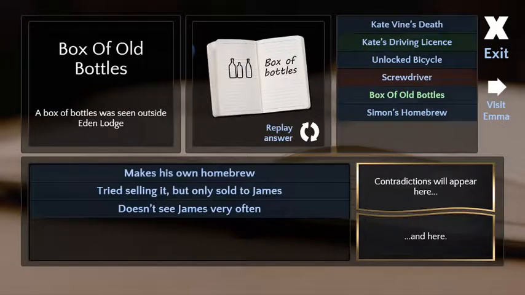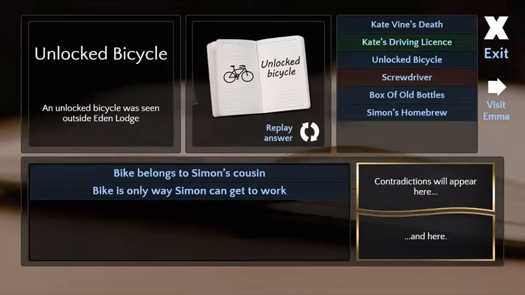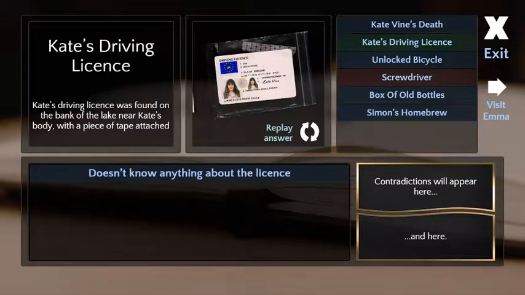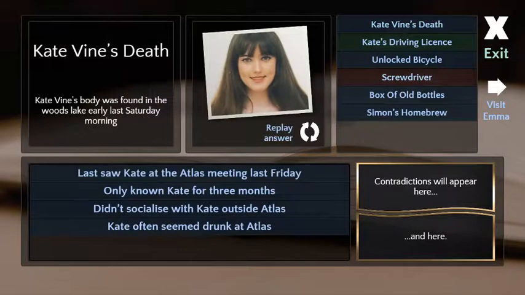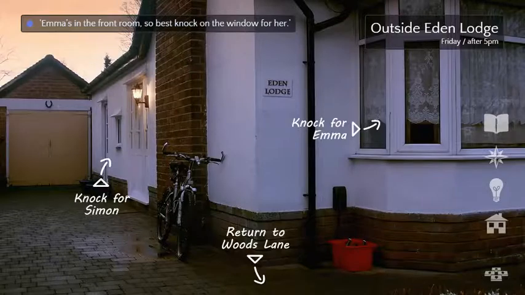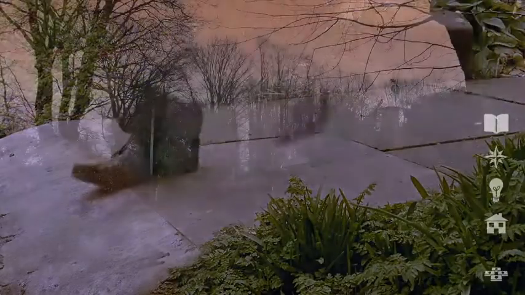Nope. No. Why is the driving license and the screwdriver in different colors? Yeah, I don't really know. Well, I think the screwdriver is because we can't do anything with it. Maybe they want us not to ask about it. Best to knock on the window for Emma. Simon always answers the front door. Okay. How does he know that? Well, he just assumed from that one time he was here. All right.